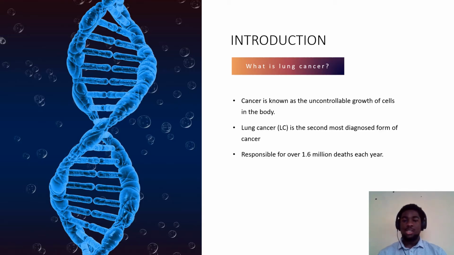So, what is lung cancer? Well, cancer is known as the uncontrollable growth of cells in the body. So, lung cancer is the uncontrollable growth of cells in the lungs. It affects the pleural membranes in the lungs by either causing a buildup of fluid or blocking major airways, both of which induce shortness of breath and difficulty breathing. Lung cancer is the second most diagnosed form of cancer. It's responsible for about 1.6 million deaths each year.